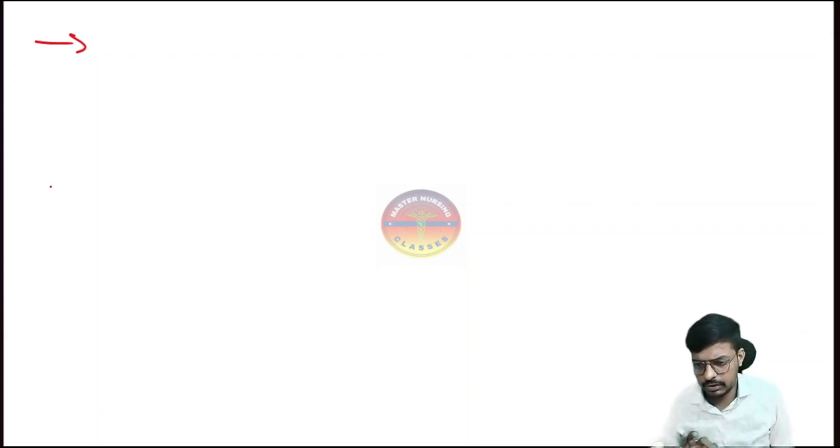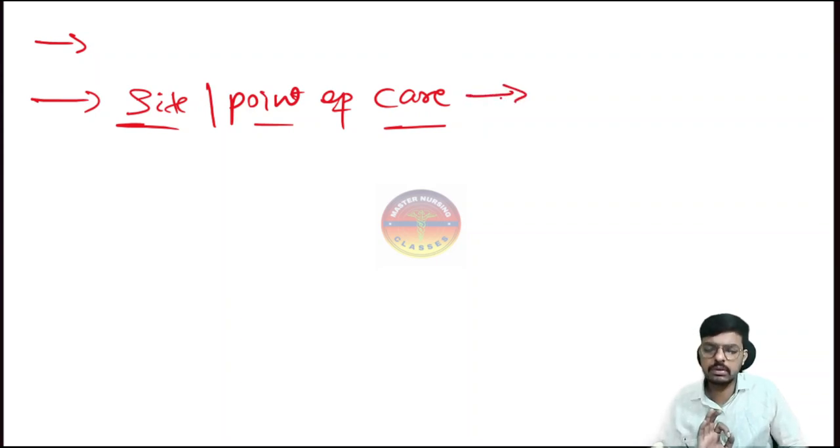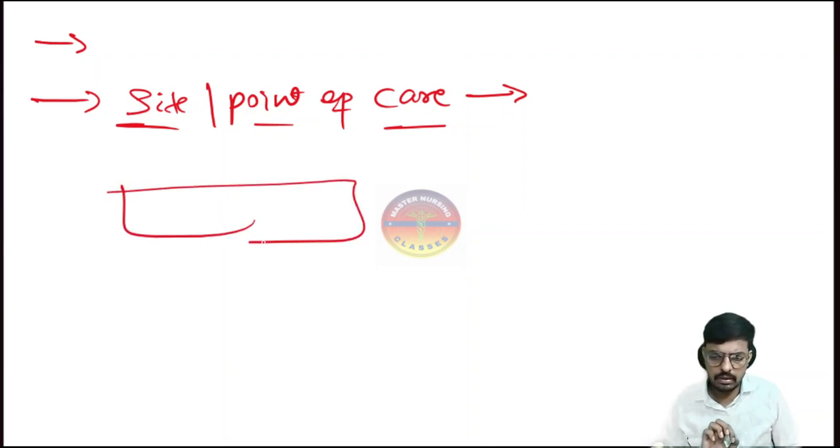Very, very important. So which one is the preferred mode of hand washing at the site or the point of care? What does point of care mean? It's very simple. You are giving care at the bedside.